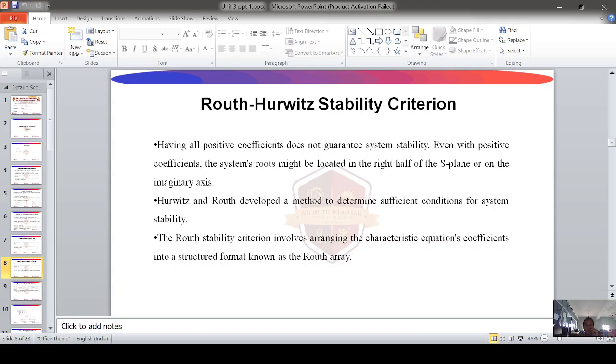And having all positive coefficients does not guarantee system stability. Even with positive coefficients, the system's roots might be located in the right half of the S-plane or on the imaginary axis. So Hurwitz and Routh developed a method to determine sufficient conditions for system stability. It involves arranging the characteristic equation's coefficients into a structured format known as the Routh array.